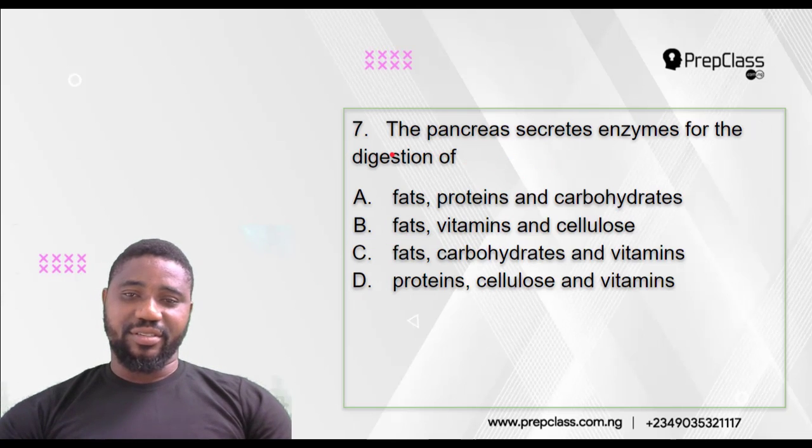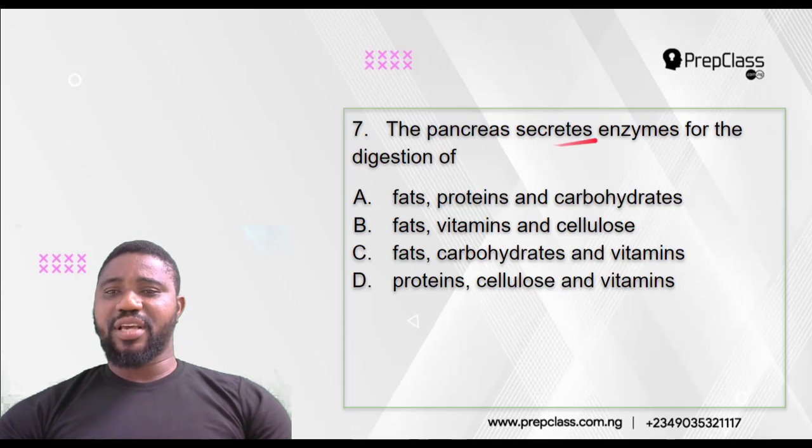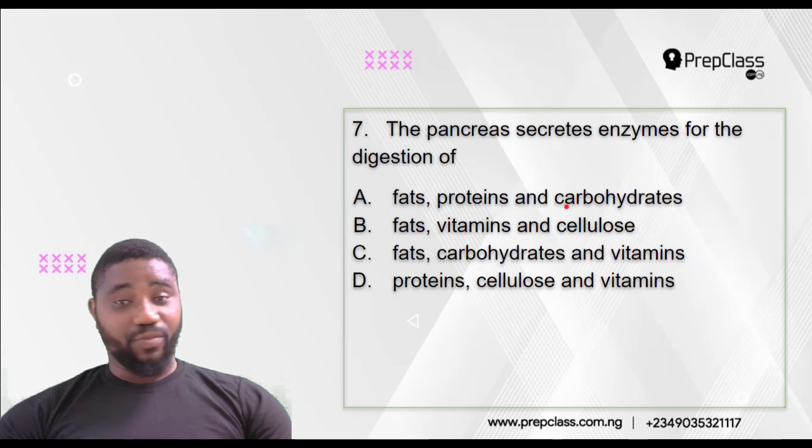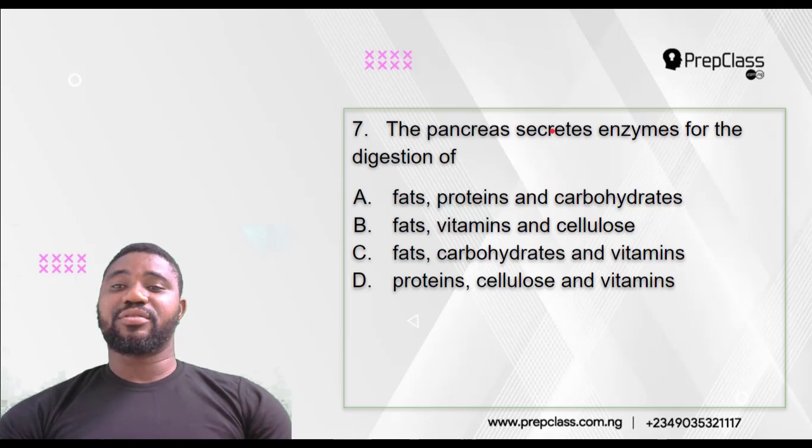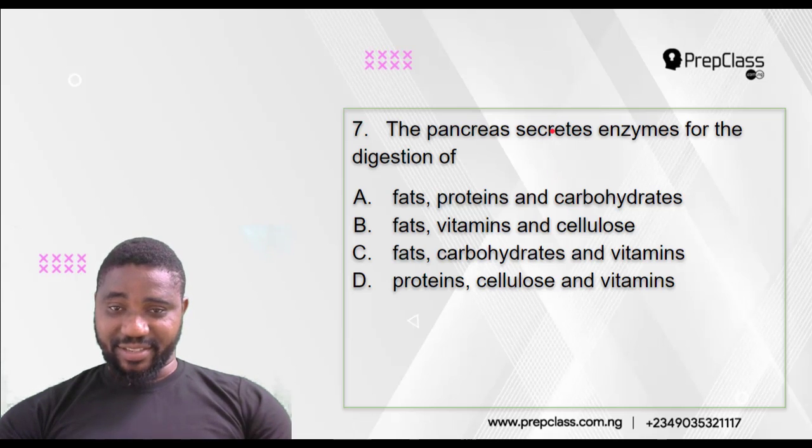Question number 7. The pancreas secretes enzymes for the digestion of A, fats, proteins, and carbohydrates? B, fats, vitamins, and cellulose? C, fats, carbohydrate, and vitamins? D, proteins, cellulose, and vitamins? What enzymes does the pancreas secrete, and what can it digest among all these they have mentioned?